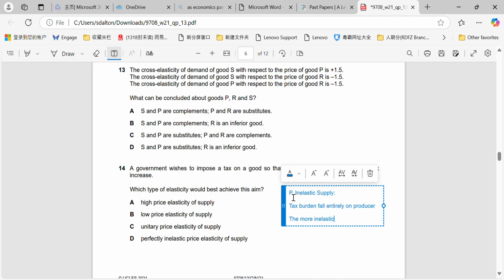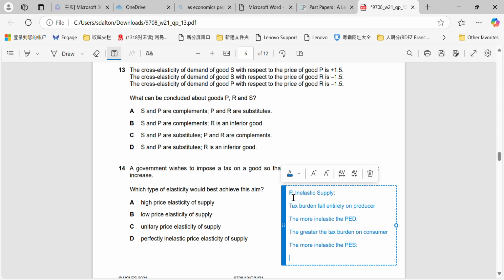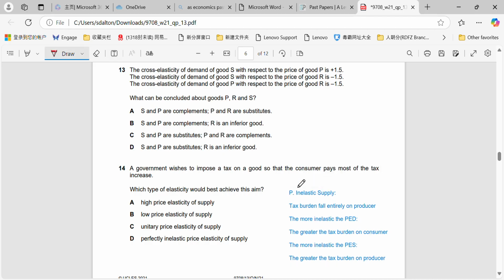The more inelastic the PED, the greater the tax burden on the consumer. But the more inelastic the PES, the greater the tax burden on the producer. So if we know that that theory applies, then the more inelastic the PES, the greater the burden falls on the producer. So if they want the consumer to pay most of the tax, we're going to be looking for the more elastic PES value.